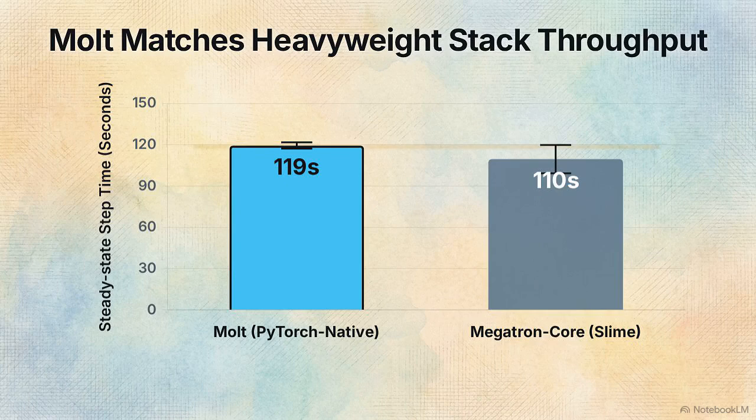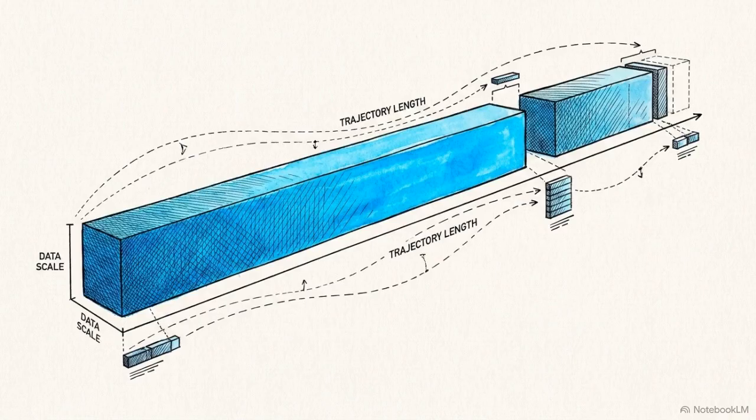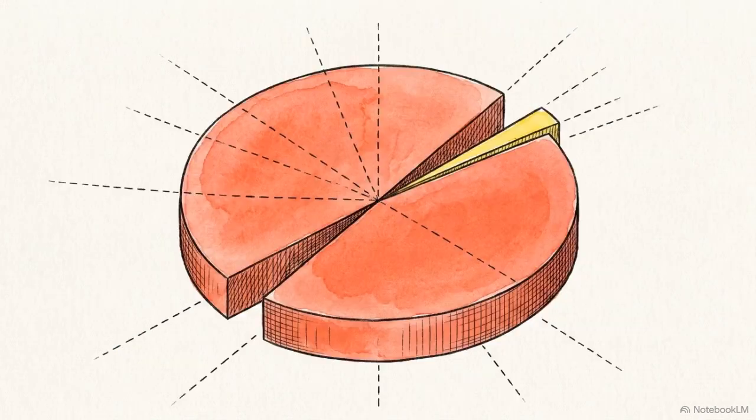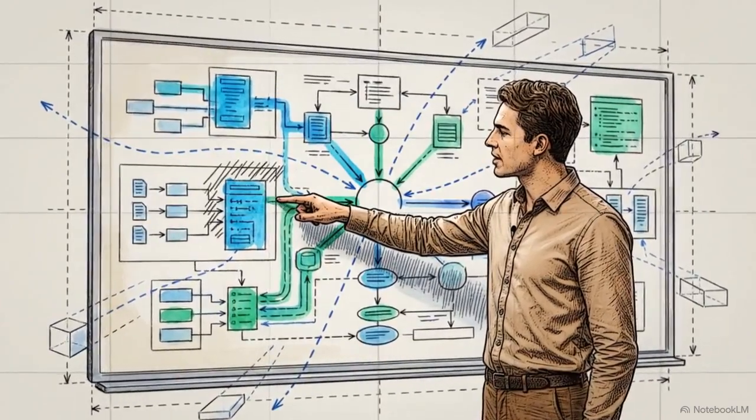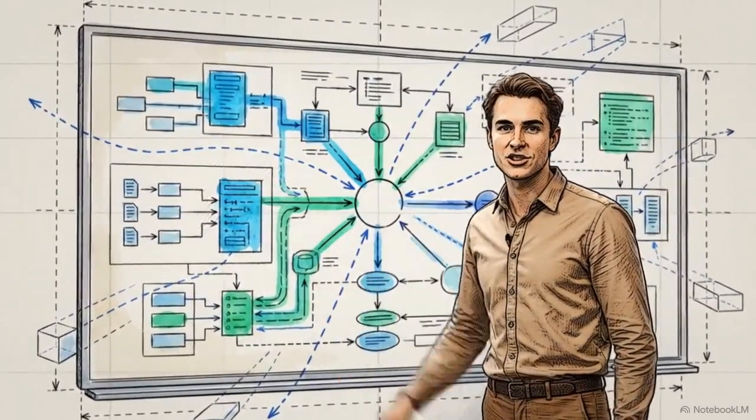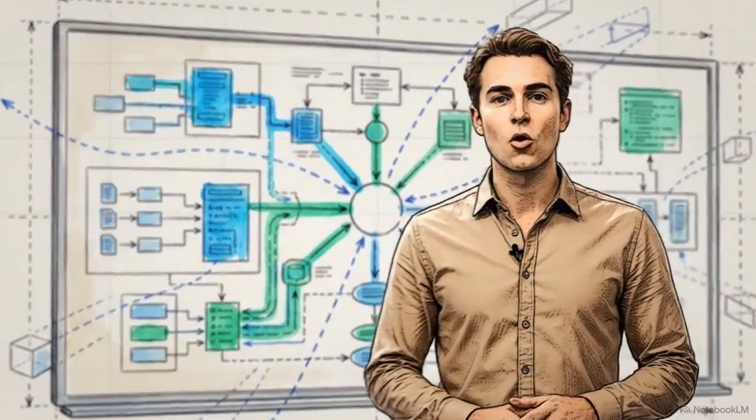This lean PyTorch-native loop delivers throughput comparable to the industry's heaviest stacks. And as trajectory lengths scale up toward 32K or 128K reasoning regimes, the optimizer step becomes entirely dominated by generation. That shrinks any backend performance differences even further. A unified PyTorch-native loop can match the performance of specialized production stacks while retaining the readability required for research.